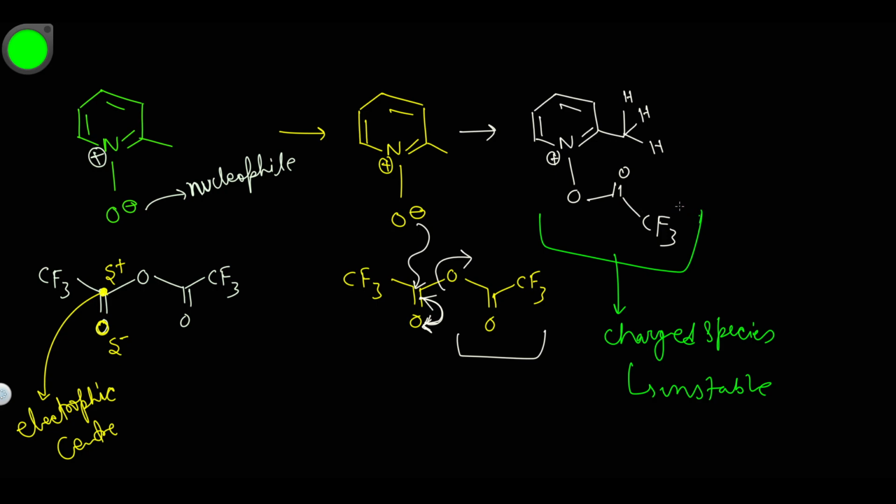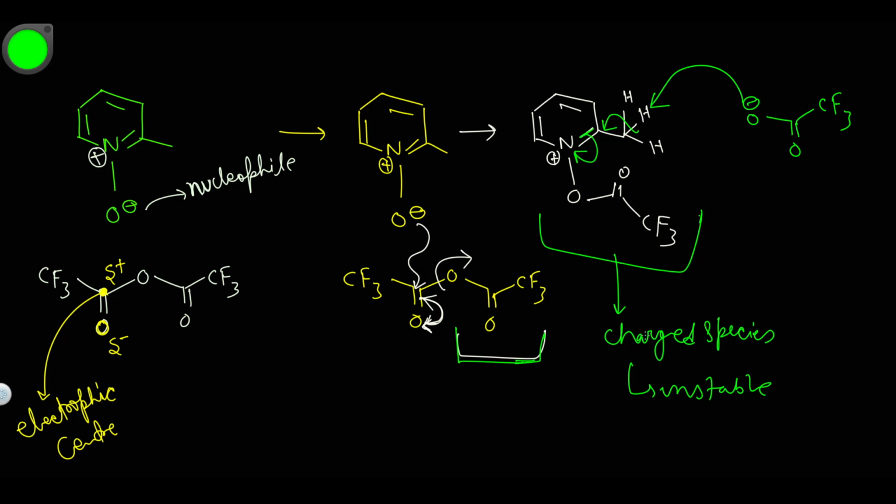How can we make this compound stable? This leaving group that has left, the CF3 carboxylate O minus, will work as a base, and it will take a proton from this carbon, this CH3. Then this bond will shift as a double bond here, and then this double bond will shift onto the nitrogen.